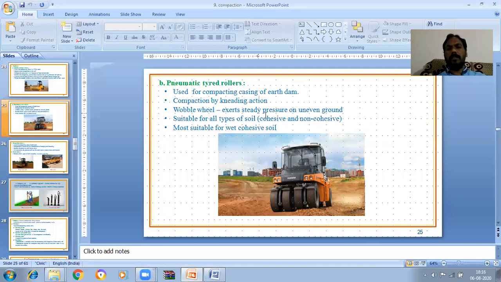Oval wheels exert steady pressure on uneven ground. You can see that in the figure. These tires exert steady pressure on uneven ground. It is suitable for all types of soils, whether cohesive or non-cohesive. Most suitable for wet cohesive soil. So this is the pneumatic tired roller.